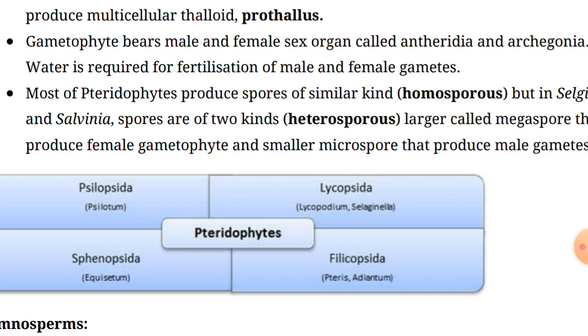Then we have to talk about the economic importance of the pteridophytes. What are the uses of these pteridophytes in our daily life? Pteridophytes are a good source of food for animals. The sporocarp of Marsilea is edible, and starchy pith is eaten by the natives, especially in Australia.